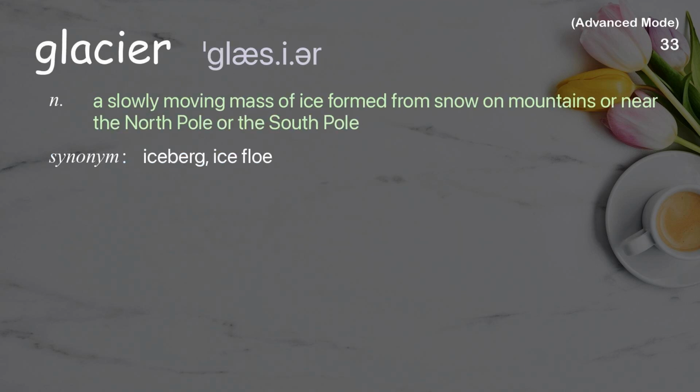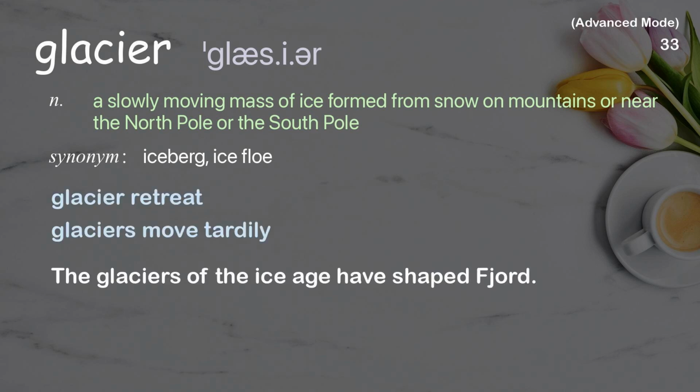Glacier. A slowly moving mass of ice formed from snow on mountains or near the North Pole or the South Pole. Examples: Glacier retreat, glaciers move tardily. The glaciers of the Ice Age have shaped fjords.